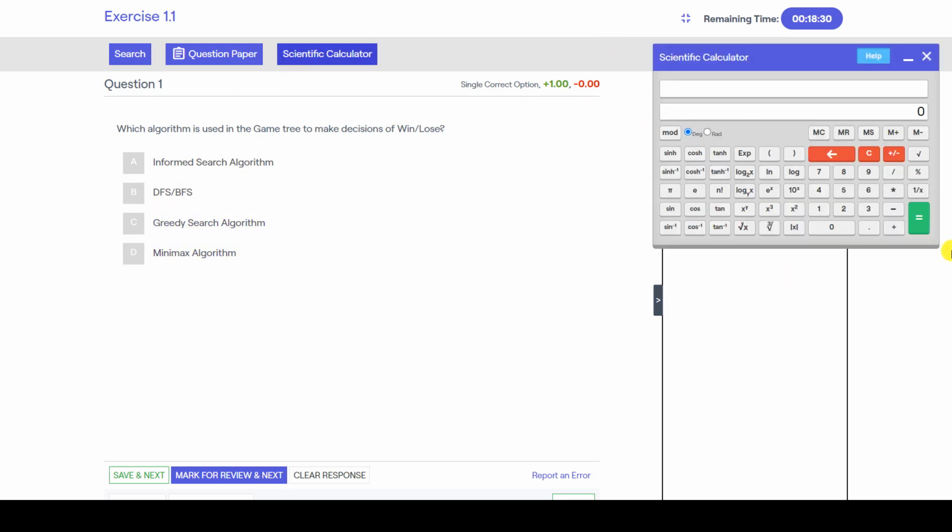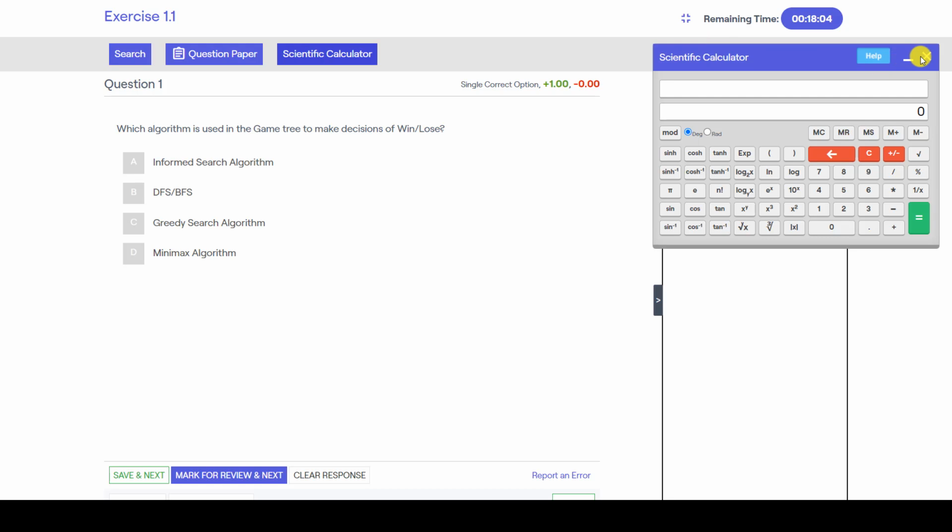So you have to use the scientific calculator for each and every calculation because it is a main component of the GATE exam. Okay. If you are not used to this, if you are not practicing with the scientific calculator, you will lose marks because it will take more time and you will not be able to attempt the questions. So this is a very important thing to note: you have to use the scientific calculator only. We are paying some extra money for this particular feature, so please try to make full use of it.